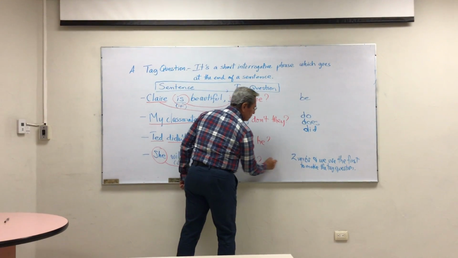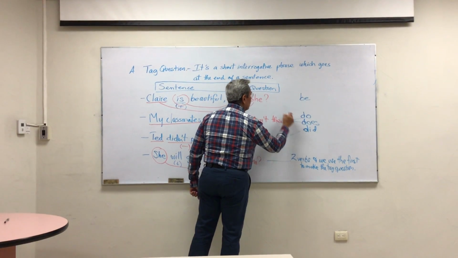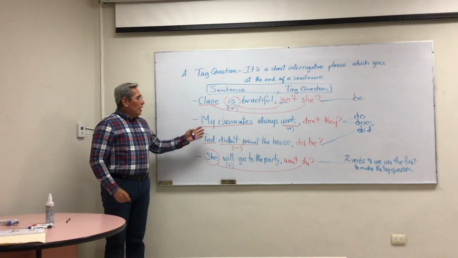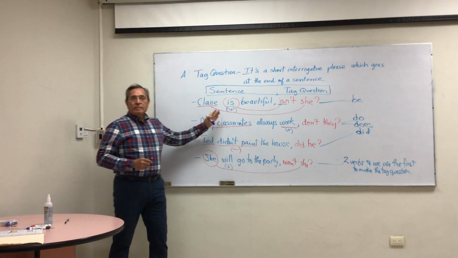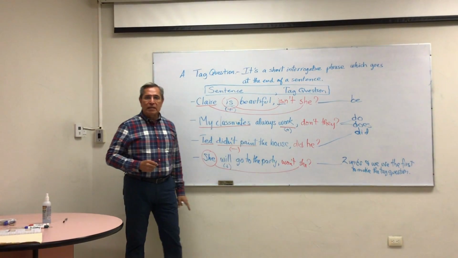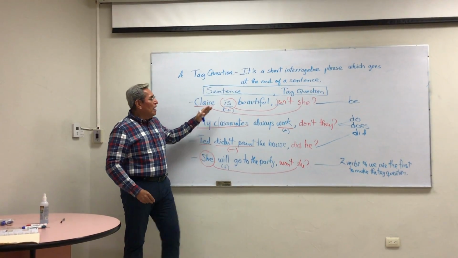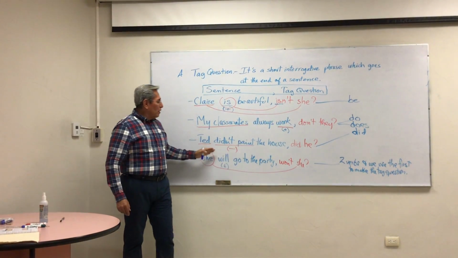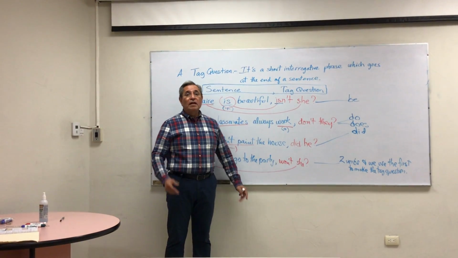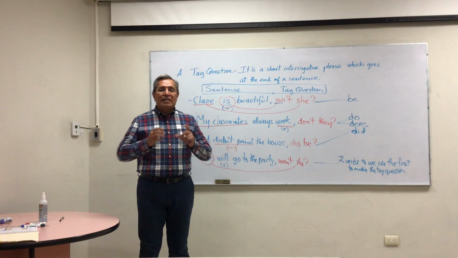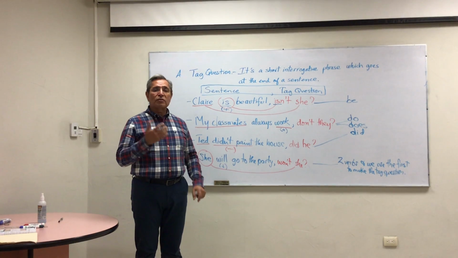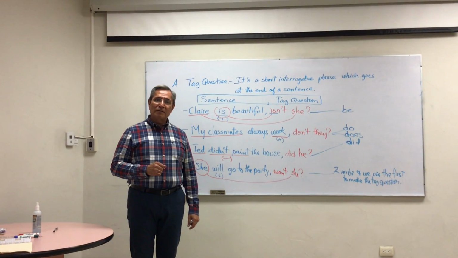Okay, so these are the examples. Okay, so I think it's mainly what you have to do. Watch carefully the verb you have in the sentence. Remember, if the sentence is positive, the tag question is negative. Or if the sentence is negative, the tag question is positive. Well, watch carefully. Also, see the PowerPoint presentation you have to confirm all this information, and also see more examples. Okay? Well, hope you do well.